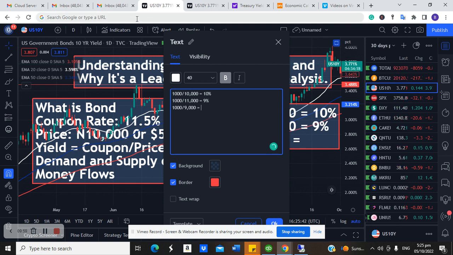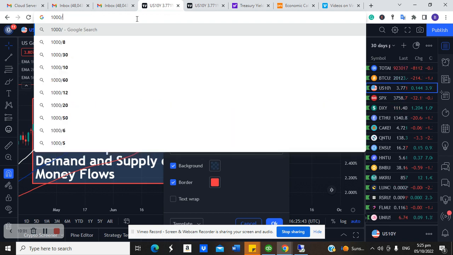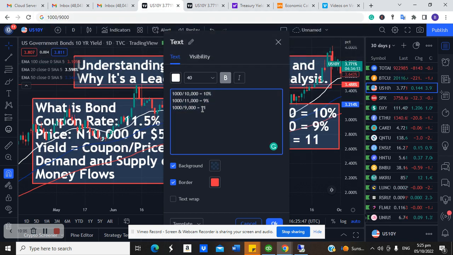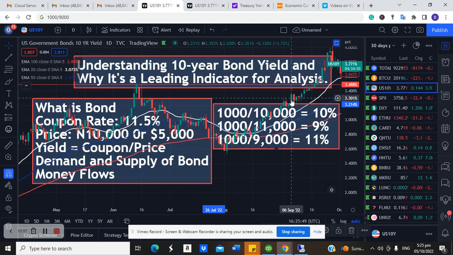Here, if you do 1,000 divided by 9,000, that will give us 11%. So let me use this to explain the relationship between the price of a bond and the yield of that bond. It's generally said that when the price of a bond is increasing, the yield becomes lower. And if the price is going down, the yield tends to go up.